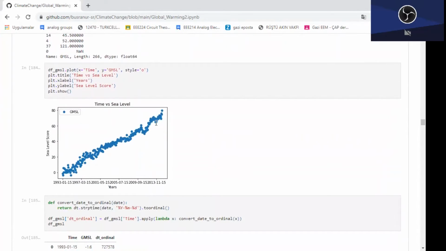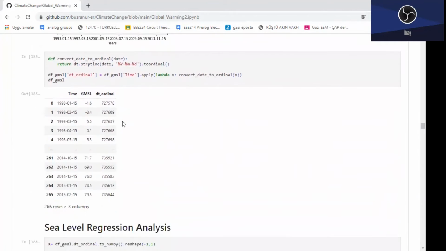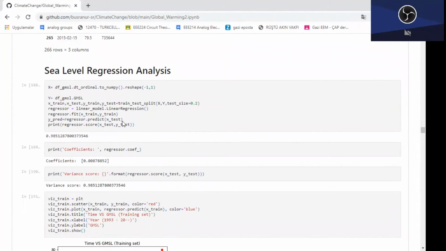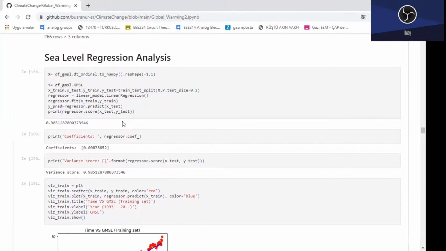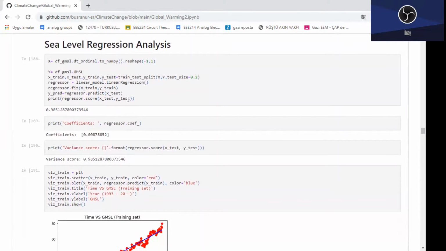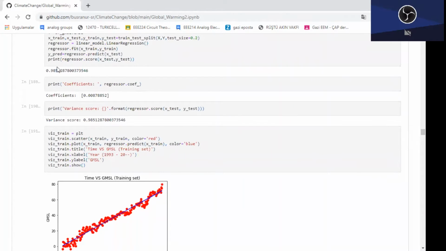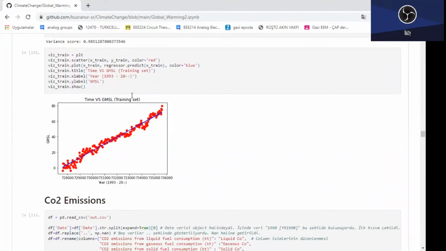Then on this graph, we look at the relationship between time and GMSL for regression. Let's continue with regression. Linear regression is most useful for this dataset. We split the dataset into train and test. After the linear regression, the variance score is 98%. And here is the graph. As you see, it's linear.